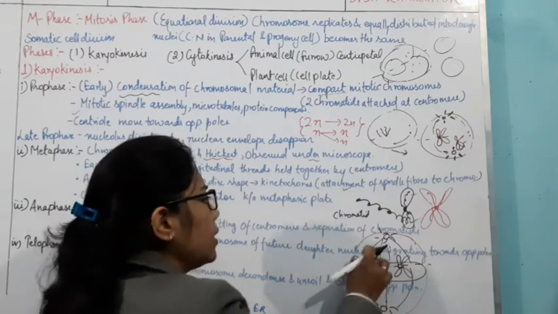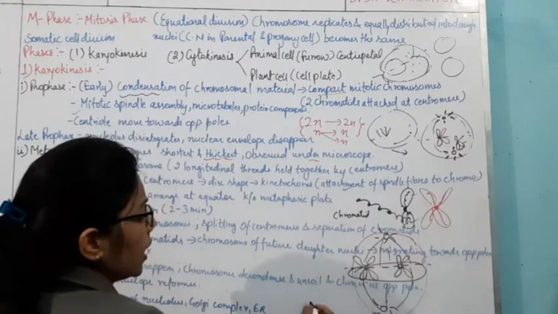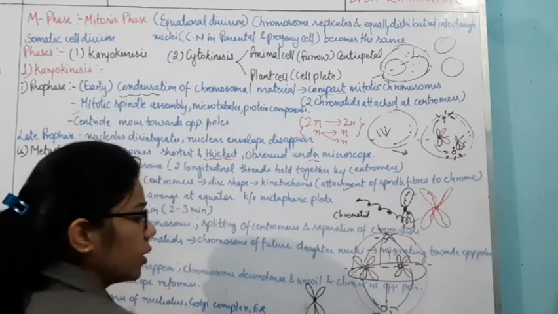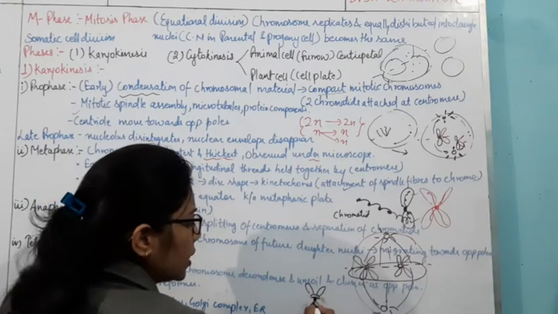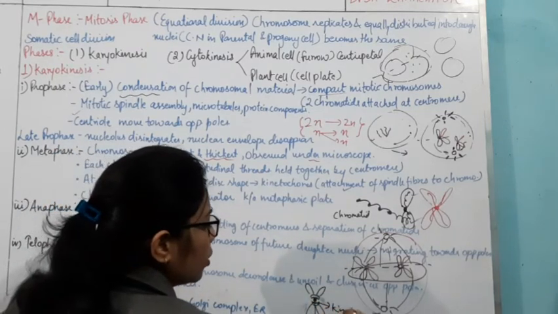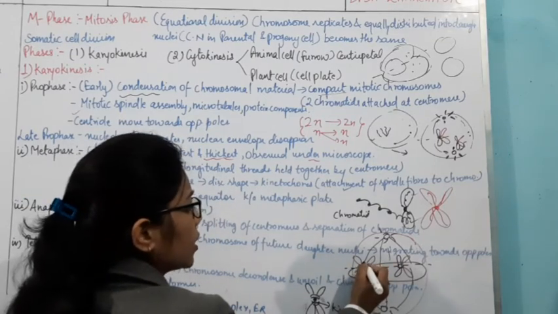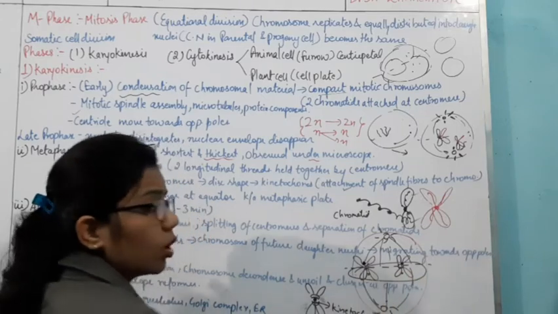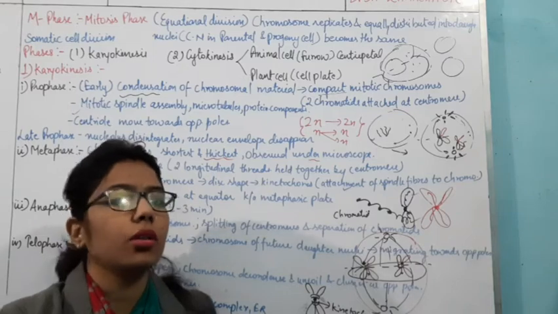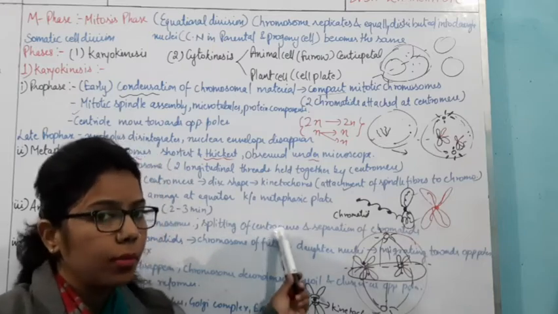We know that these chromosomes are attached with the help of the centromere, but if I show you the structure of the chromosome, above the centromere you will see a disc-like shape, which is known as the kinetochore. So these spindle fibers are attached with the help of the kinetochore, not the centromere. Okay, don't confuse that. These spindle fibers attach to the chromosome with the help of the kinetochore, which is a disc-like shape present just above the centromere.